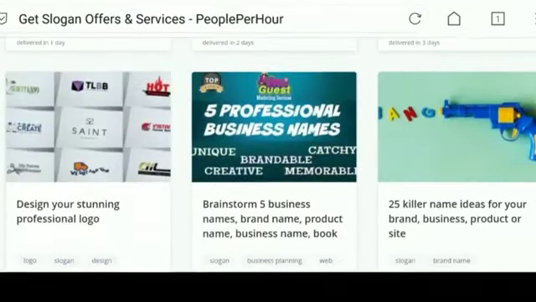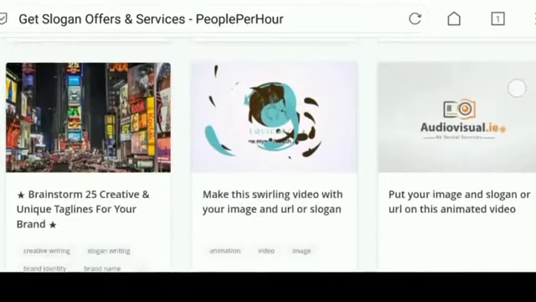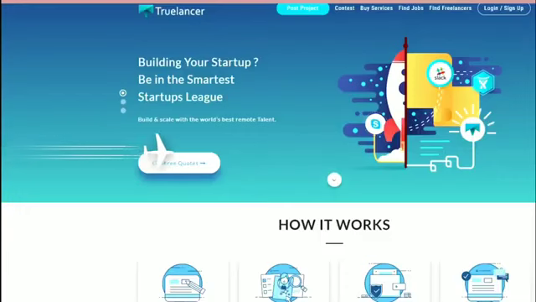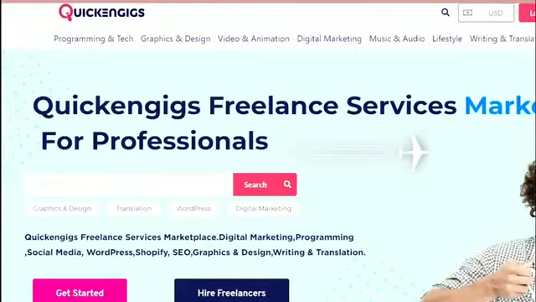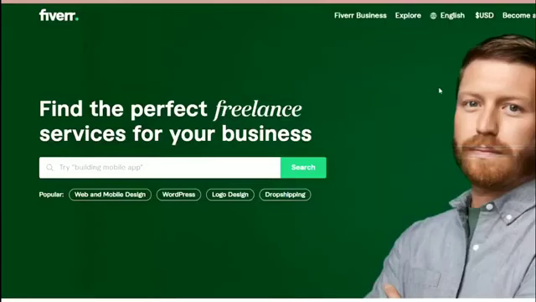People Per Hour is one of the freelancing websites which you can use. You can also use Freelancer, Truelancer, 5Squid, Quick Engage, even Fiverr if you want to. So there's a lot of different freelancing websites which you can use. All you have to do is just Google it. You can search for something like Fiverr alternatives, and that's going to give you different platforms where you can provide the service. The more platforms you list the service on, the higher chances you have of getting more sales. All you have to do is list the service. Whenever someone buys from you, they will pay you like $35 or $45.